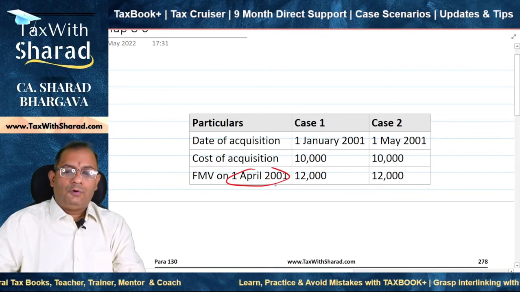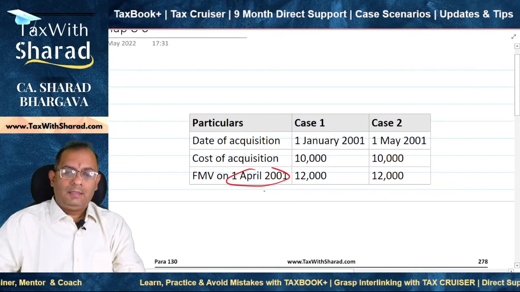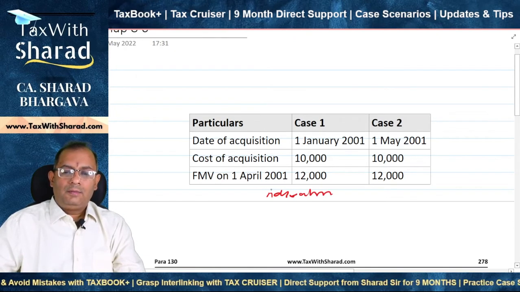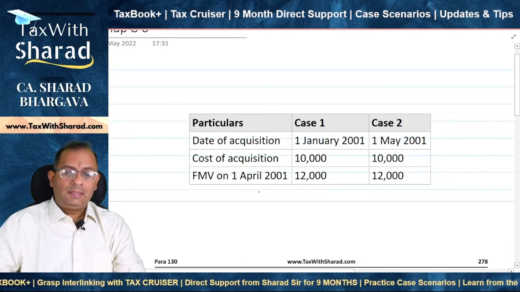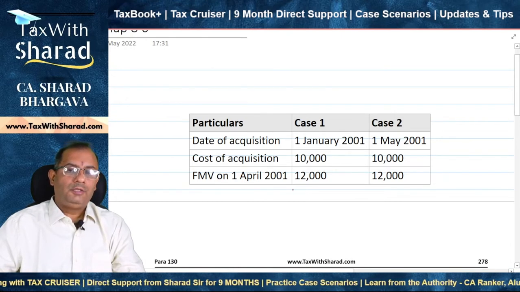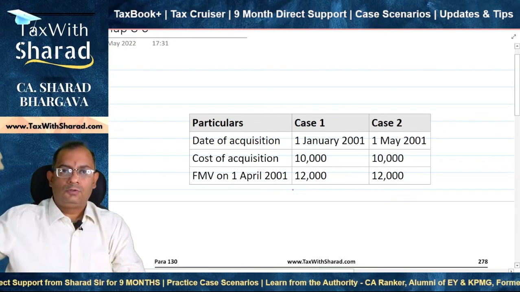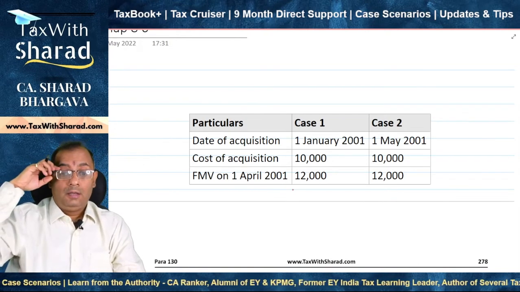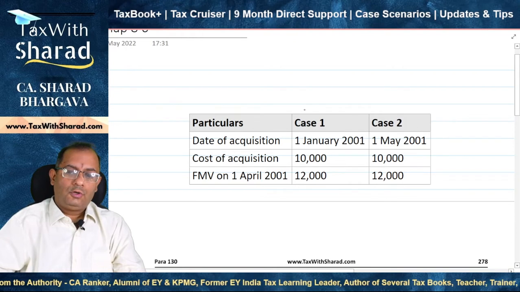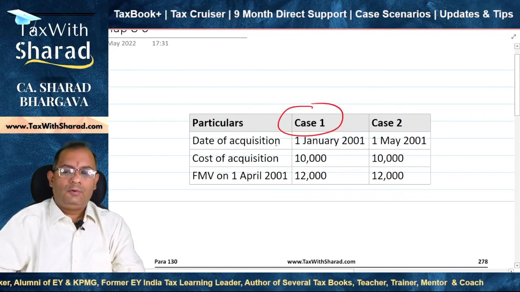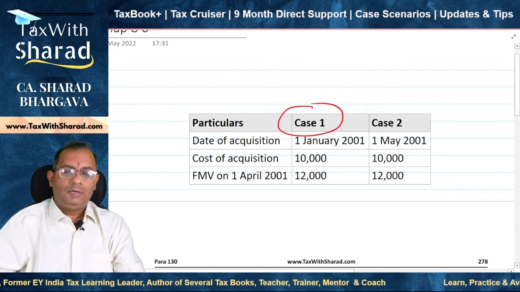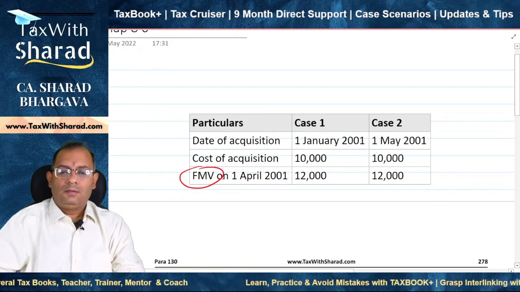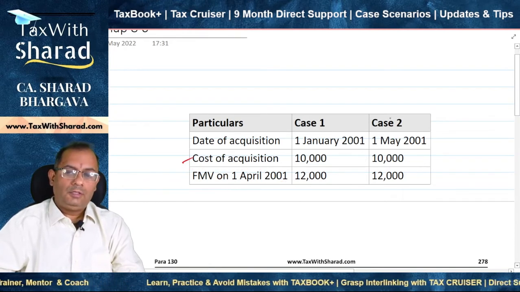After this date, for whatever period of time you hold the capital asset, the indexation takes care of the inflation part. Every year the cost inflation index increases and therefore the indexation takes care of the inflation, and it automatically brings up your cost of acquisition to the fair market value, which is basically a result of adjustment on account of inflation. So there is no problem in case 1: if you have acquired the asset before 1st April 2001, you can substitute the fair market value and treat it as the cost of acquisition if it is higher than the actual cost of acquisition. Now look at case 2.